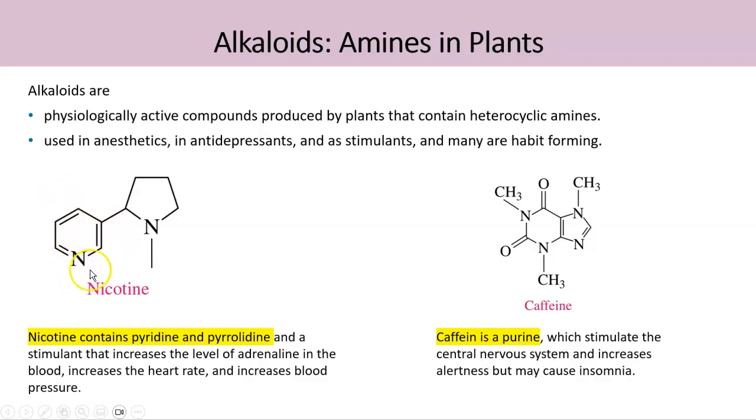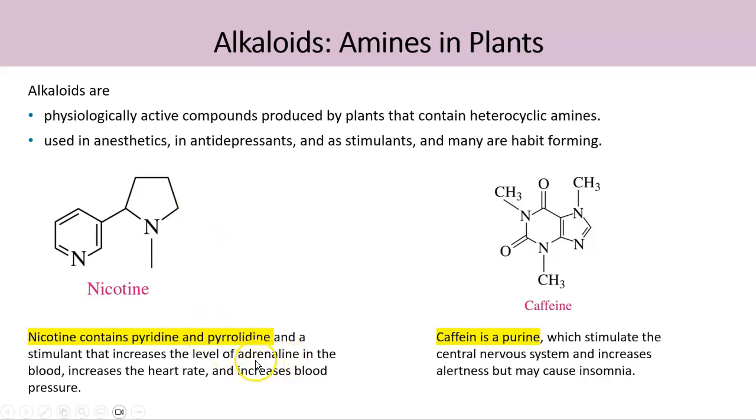So this is the pyridine ring, and this is called the pyrrolidine. Pyrrolidine is the cyclic amine without any double bonds and with four carbon atoms and one nitrogen atom. So nicotine contains pyridine and pyrrolidine, and nicotine is a stimulant that increases the level of adrenaline.